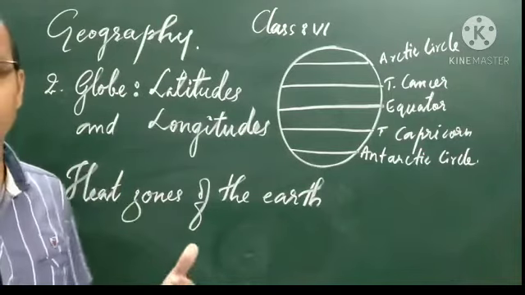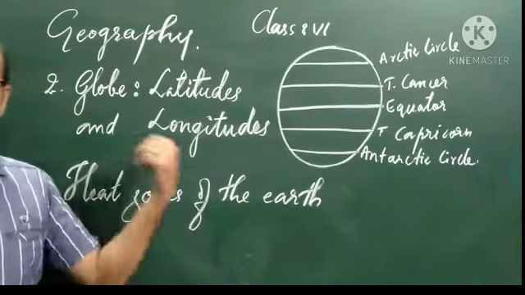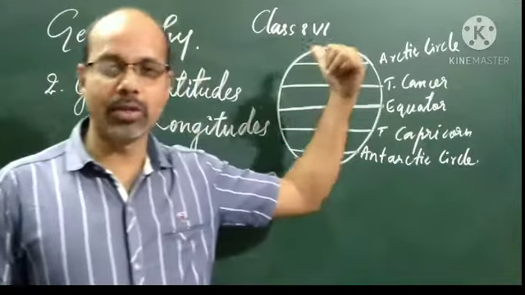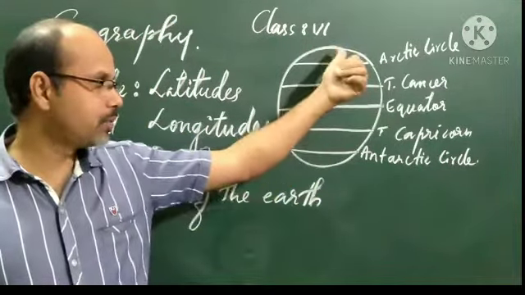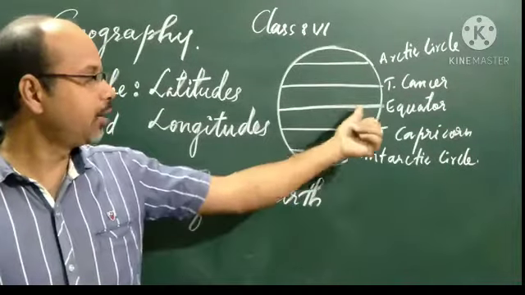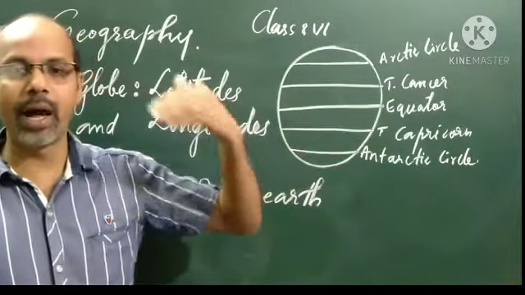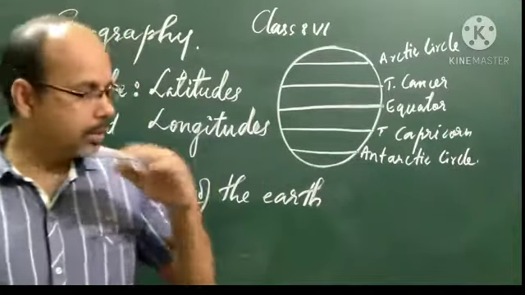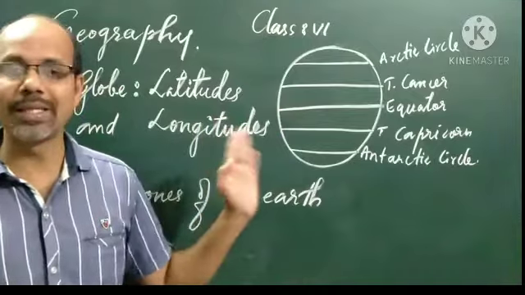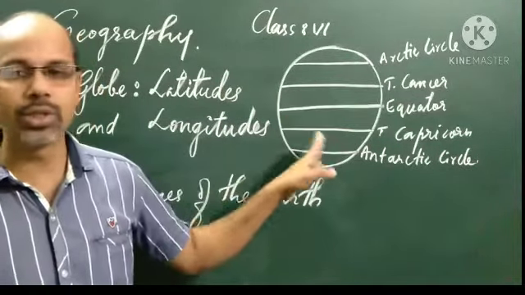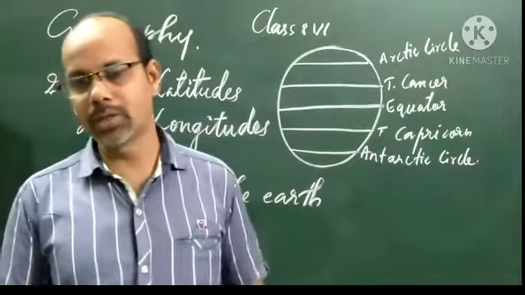According to the climates found in different parts of the earth, the northern hemisphere and southern hemisphere, north pole and south pole, equatorial regions, we know that there are differences in climatic conditions. So according to these differences in climate, we divide the regions into three climatic zones.